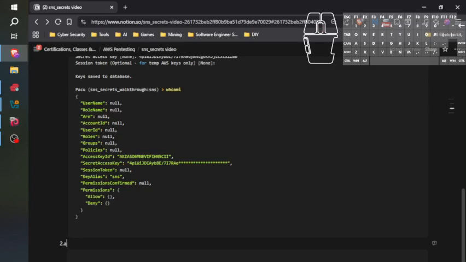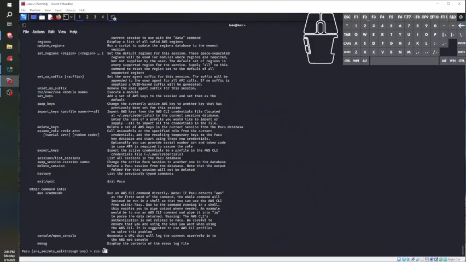So the first thing that we're going to do is enumerate permissions. The way that we're going to do that is run iam__enum_permissions. I think it's just enum_permissions.